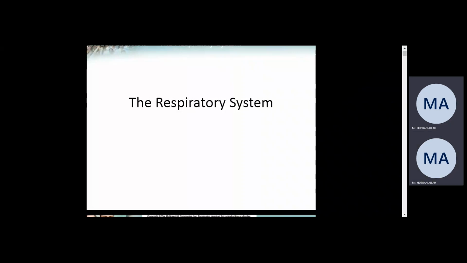But if you look at the case of 6-7 months back, there was corona. What were you doing? You were taking oxygen in a pure form, through a ventilator or an oxygenator. Why? Because the lungs had lost the ability to filter. So that's why you were taking pure oxygen.